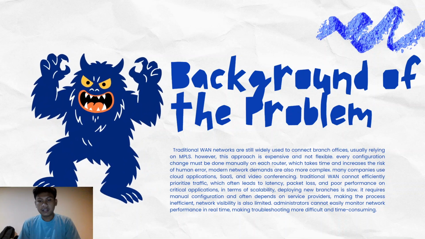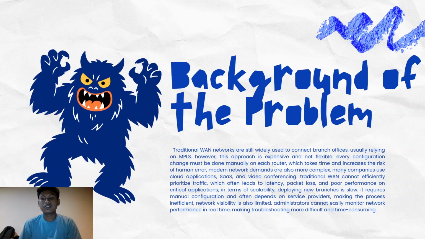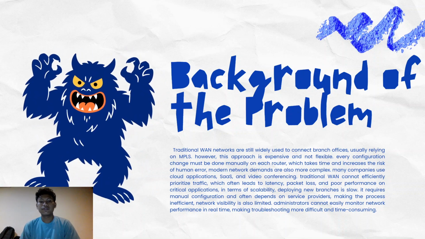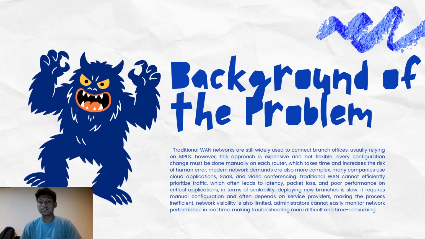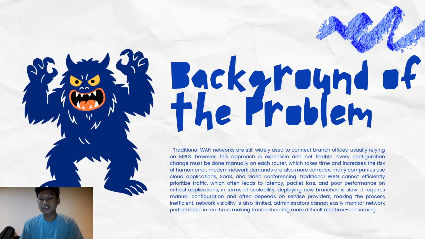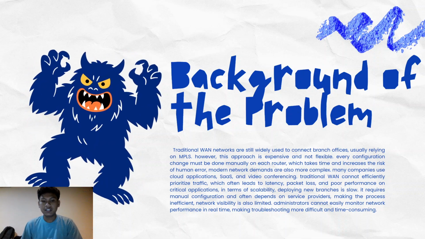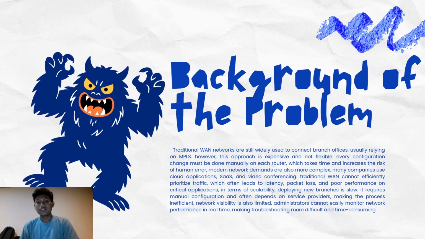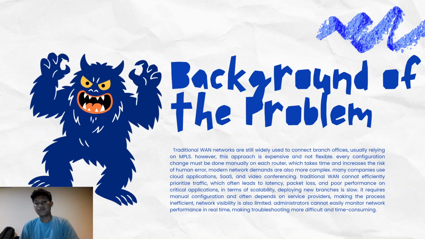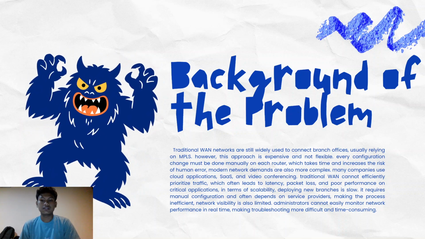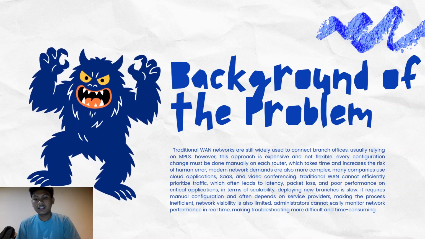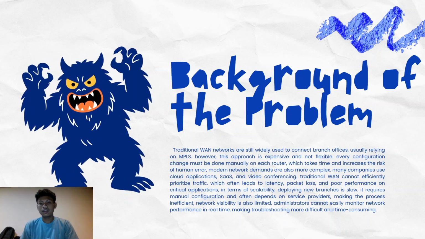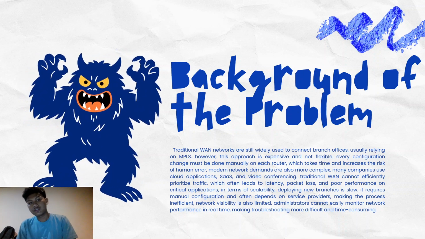In terms of scalability, deploying new branches is slow, requires manual configuration, and often depends on service providers, making the process inefficient. Network visibility is also limited, and administrators cannot easily monitor network performance in real time, making troubleshooting more difficult and time consuming.